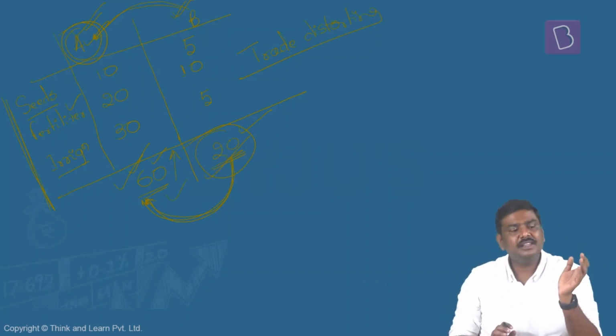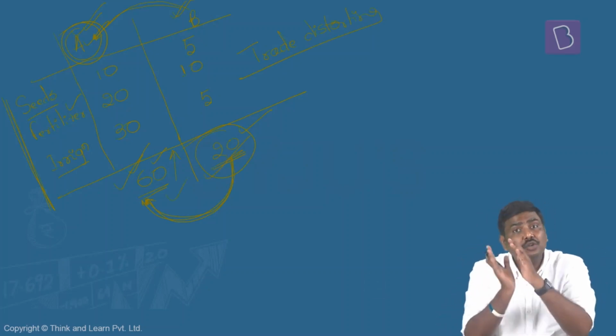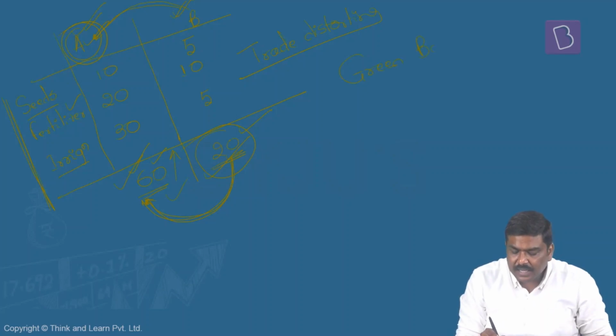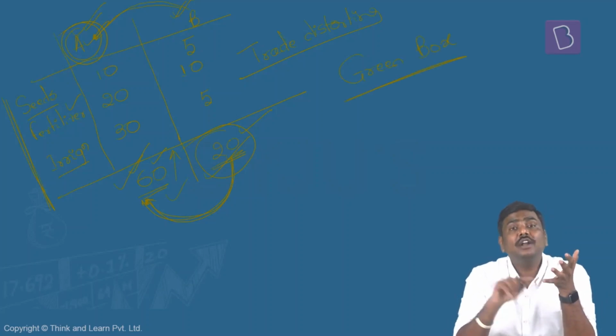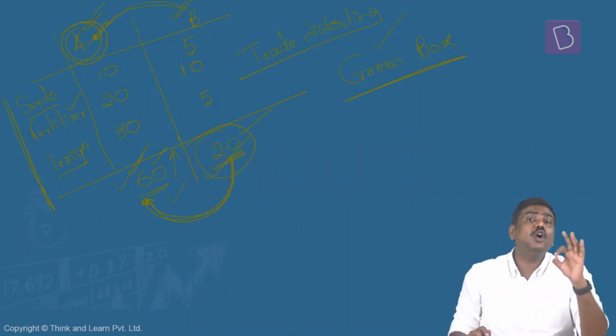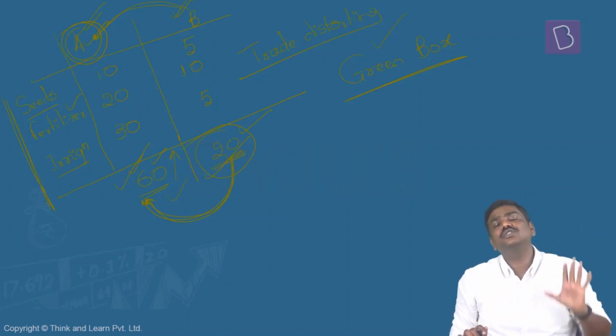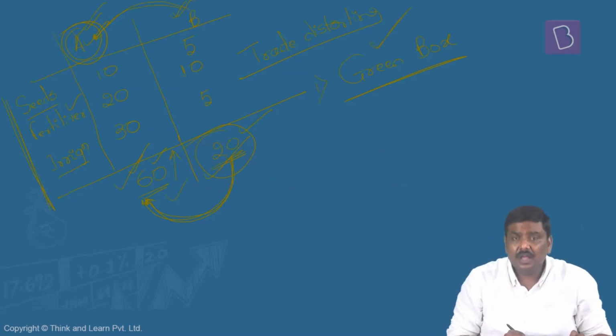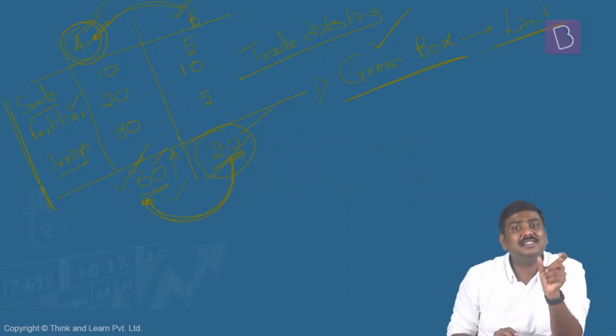So what we have done is we have taken these particular subsidies and divided them into 3 groups. One is called a green box subsidy. Remember this. In case of a green box subsidy, these particular subsidies either do not create any market distortion or create negligible distortion. I'll repeat it. Understand this very carefully. Green box subsidies do not create any distortion or create a very, very negligible amount of distortion in the market. Hence, these are classified under green box subsidies. And because these are either creating negligible distortion or no distortion at all, there is no limit imposed under WTO as to how much subsidy you can give under green box.